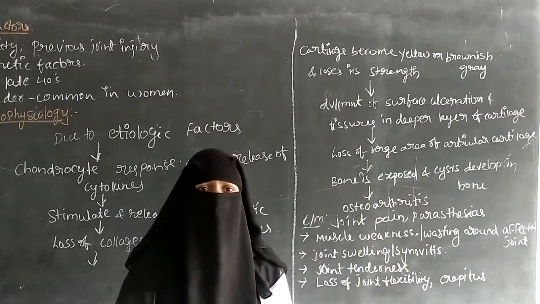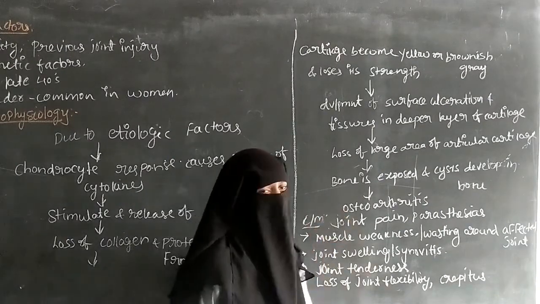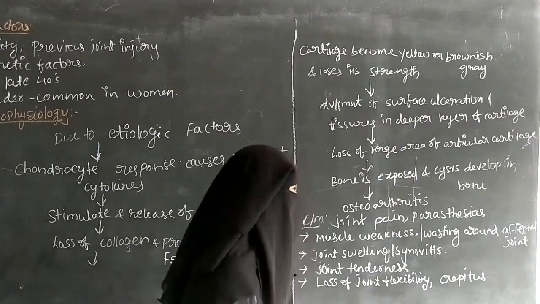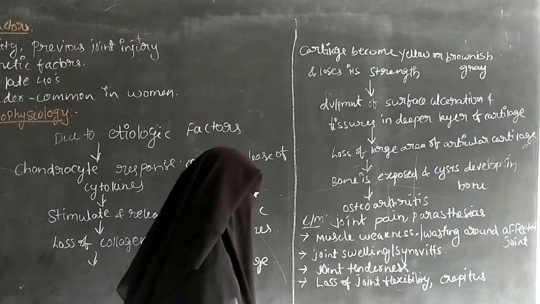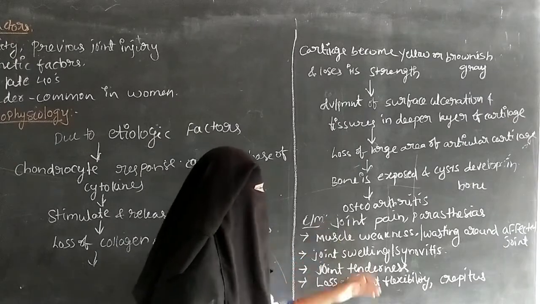There is an accumulation of abnormal fluid in the joints, and it leads to osteoarthritis. So that is the pathophysiology, and next is the clinical manifestation. The clinical manifestations include joint pain.